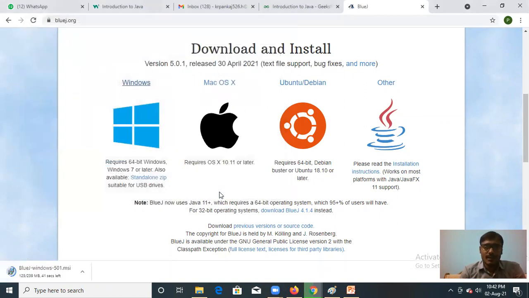So children, in this way you can download this file from internet. It is installed free of cost. No license is required. It is open source software. So no need to purchase it. But there are many softwares which you have to purchase. But Java is free of cost.